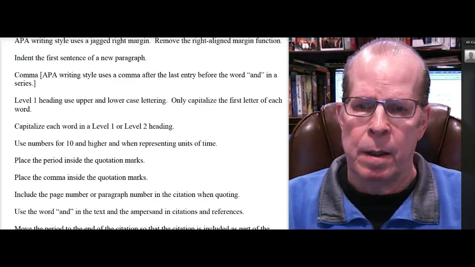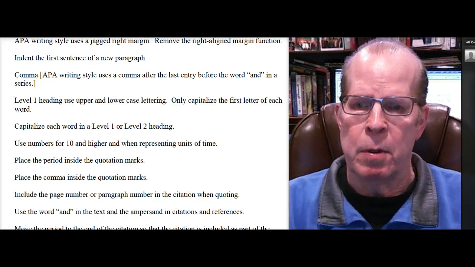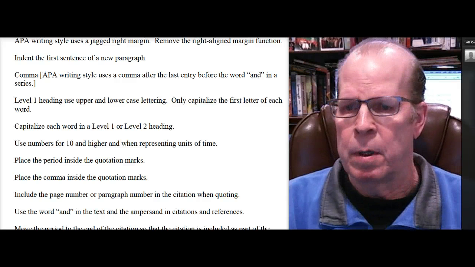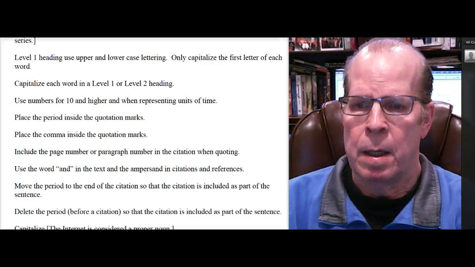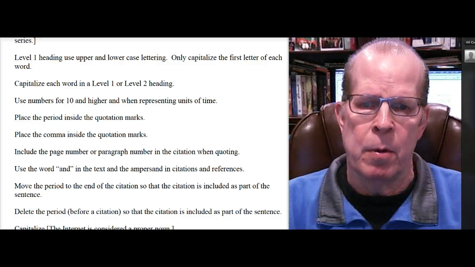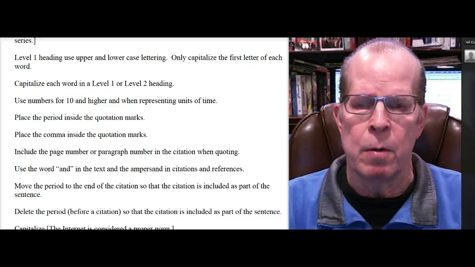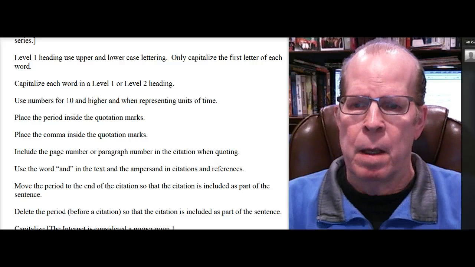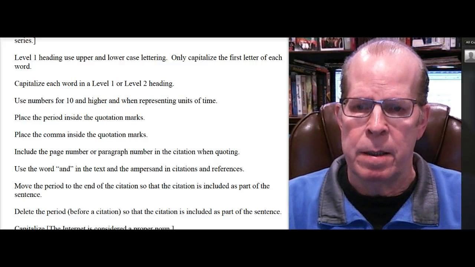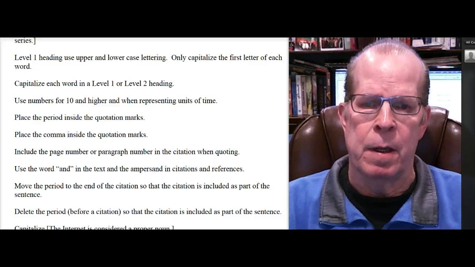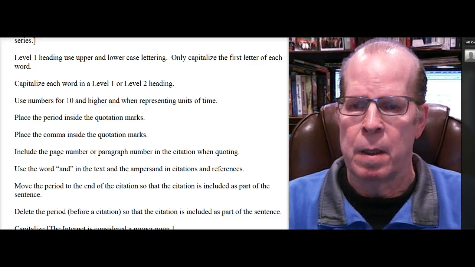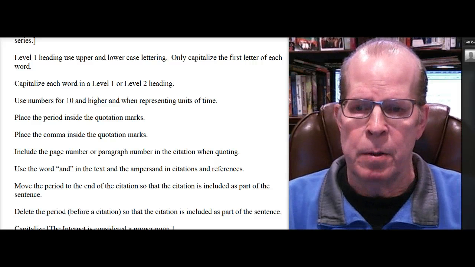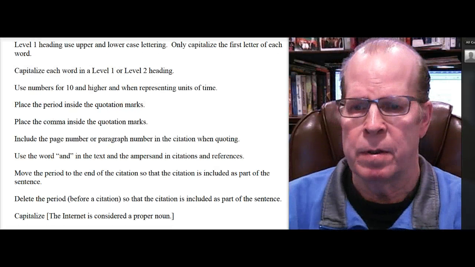Place period or comma, in other words, punctuation goes inside quotation marks. You can also set MS Word up to do that. Include the page number or paragraph number in the in-text citation when quoting. What's preferred is the page number. If there's no page number, then use the paragraph number. Use the word and in the text, and then use the ampersand in citations and references. Citations should be included as part of the sentence, so the period goes at the end of the citation.